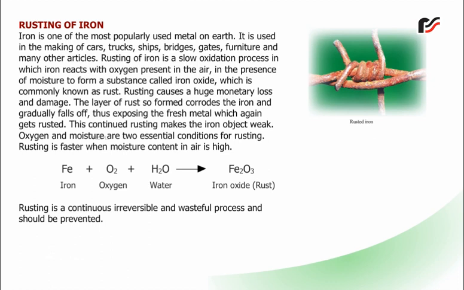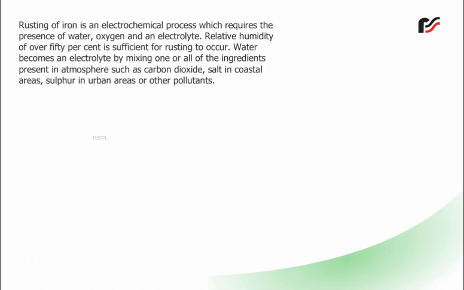Fe plus O2 plus H2O gives Fe2O3. Rusting is a continuous, irreversible and wasteful process and should be prevented. Rusting of iron is an electrochemical process which requires the presence of water, oxygen and an electrolyte. Relative humidity of over 50% is sufficient for rusting to occur.